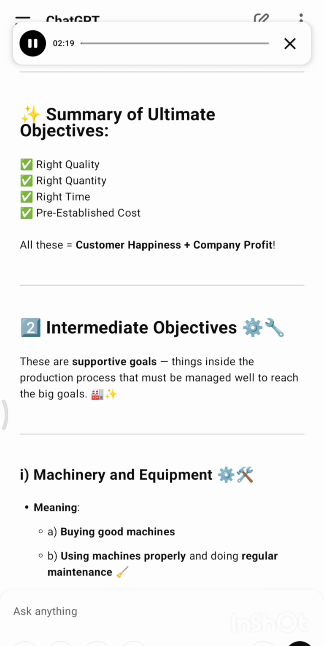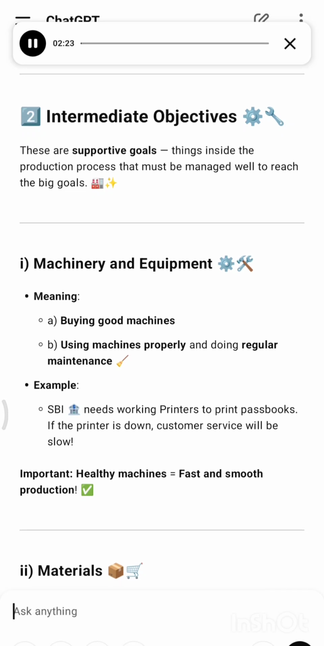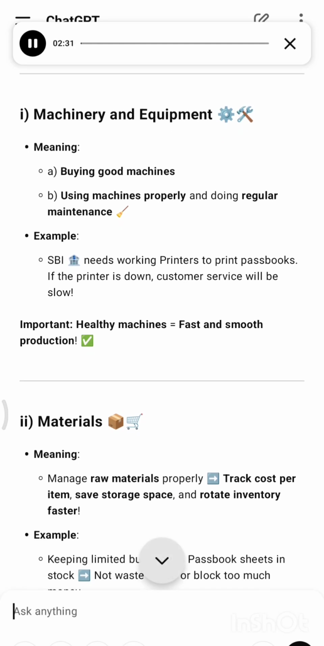2. Intermediate objectives. These are supportive goals, things inside the production process that must be managed well to reach the big goals. Machinery and equipment, meaning buying good machines, and using machines properly with regular maintenance. Example, SBI needs working printers to print passbooks. If the printer is down, customer service will be slow. Important, healthy machines, fast and smooth production.